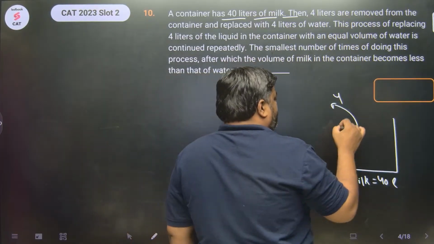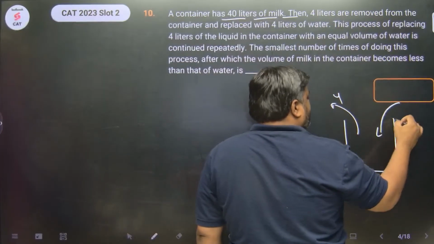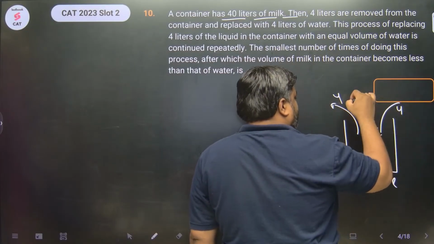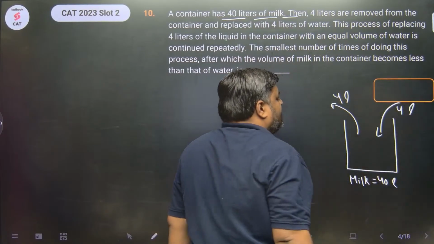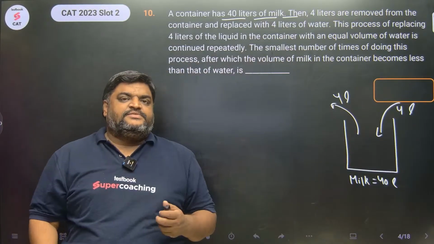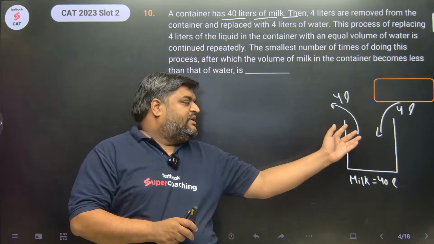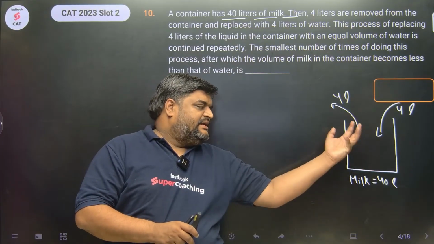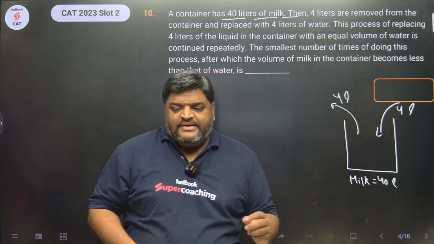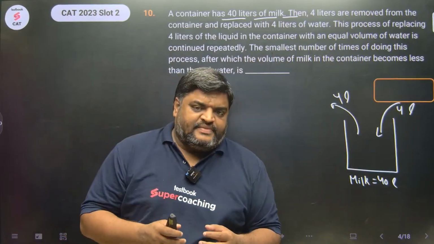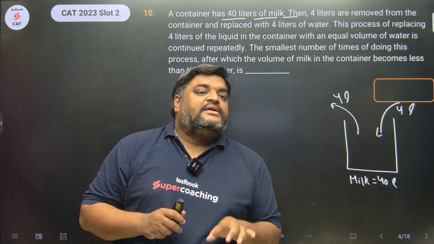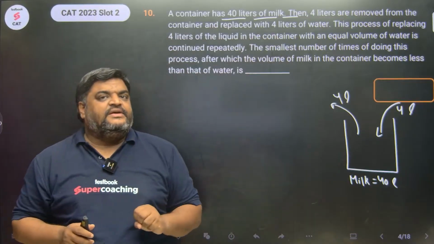You are taking 4 liters of milk and putting in 4 liters of water. And you are repeating this process. The second time, you are taking 4 liters of the solution and putting in 4 liters of water. So over a period of time, the density of milk is decreasing, right?